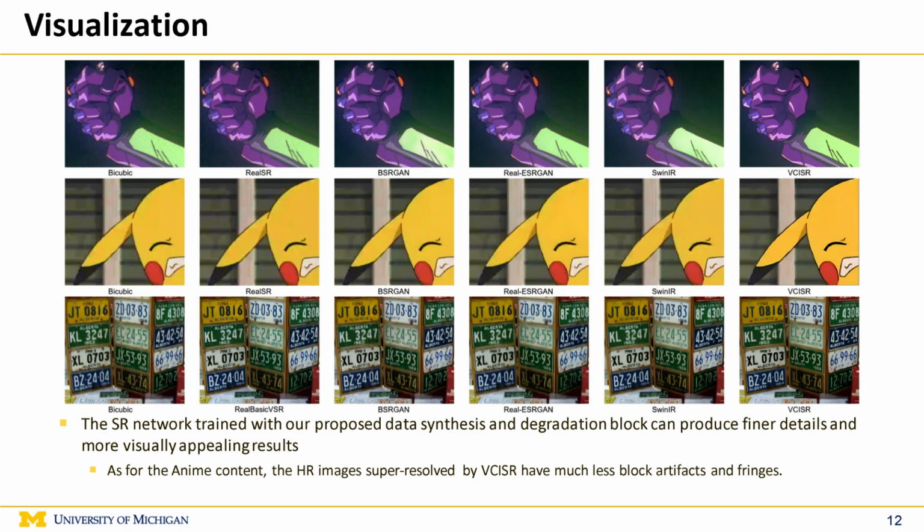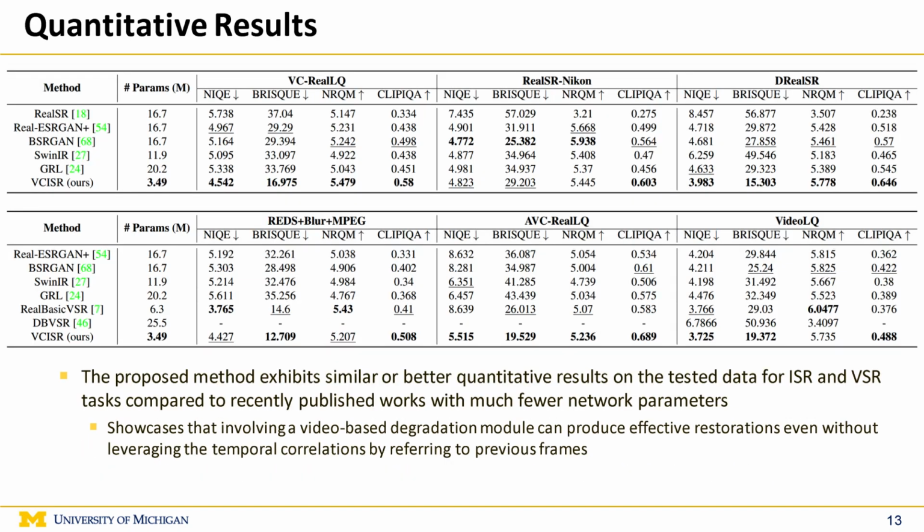The proposed method exhibits similar or better quantitative results on the tested data for ISR and VSR tasks compared to recently published works with much fewer network parameters. The result showcases that involving a video-based degradation module can produce effective restorations even without leveraging the temporal correlations by referring to previous frames.